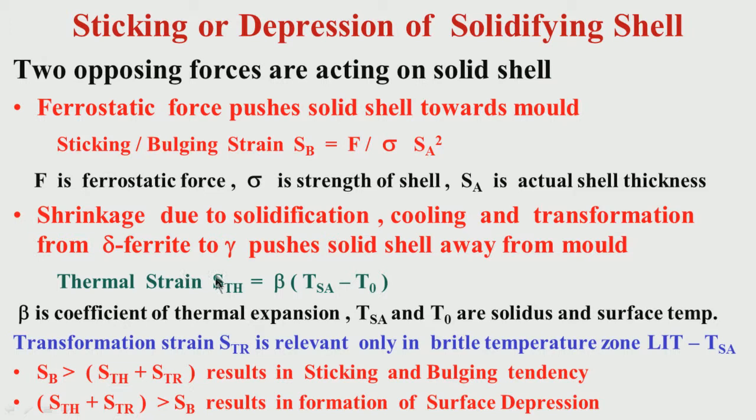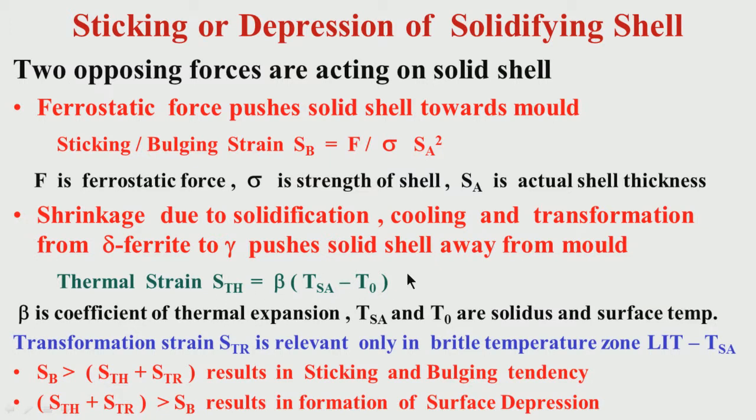Now, the thermal one can be found out by using the coefficient of thermal expansion beta, where TSA is the actual solidus temperature and T0 is the surface temperature. The temperature difference between these, multiplied by the coefficient of thermal expansion, will indicate the strain. So the thermal strain is because of this.